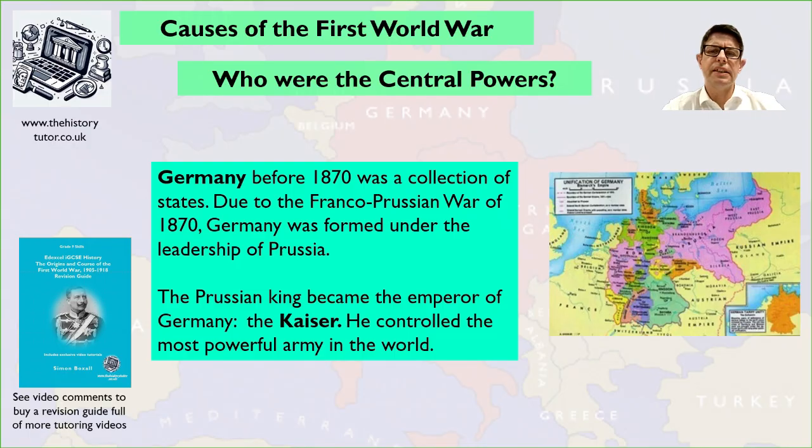So who were the Central Powers then? Germany, before 1870, was not really a country. It was a collection of small states, particularly dominated by Prussia and Austria. And then in 1870, Prussia went to war with France with the help of some of the other German states and won a war. And then those countries clubbed together to make Germany. The Prussian king became the emperor, known as the Kaiser, and he controlled this Germany, and he had a very large and probably the most powerful army in the world.